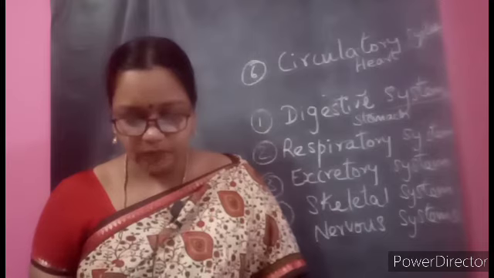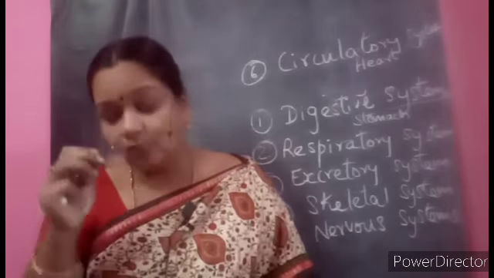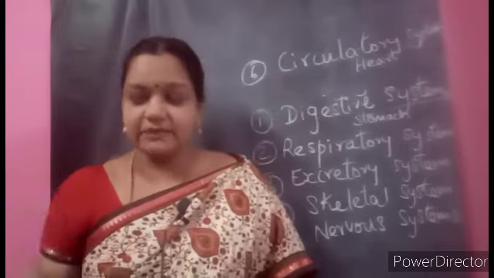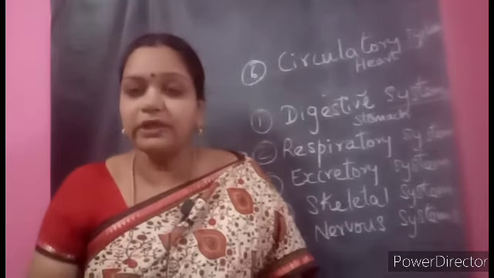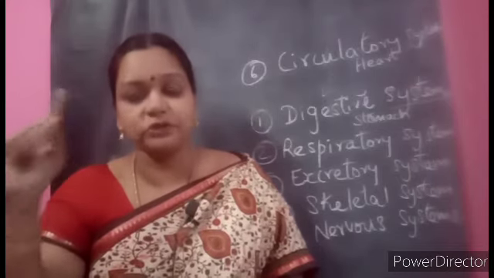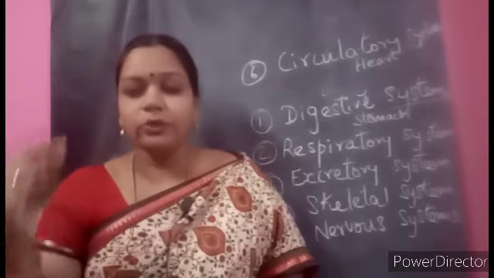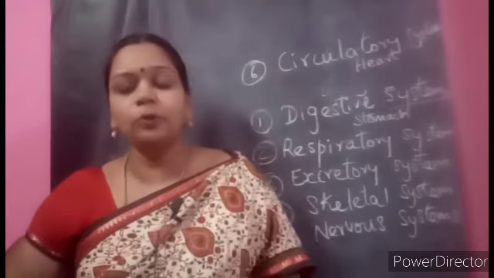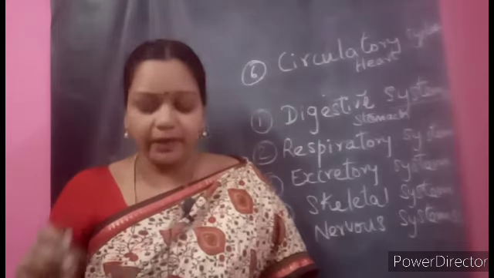Second question, you see: how is an organ system different from an organ? Again, what is an organ? An organ is a part of the organ system. But what is an organ system? In an organ system, many organs work together for a particular function. Can you do this also? Already I wrote on the board. An organ is a part of our body. An organ system has a group of organs. They will work together for a specific or particular function. You can write on your own.